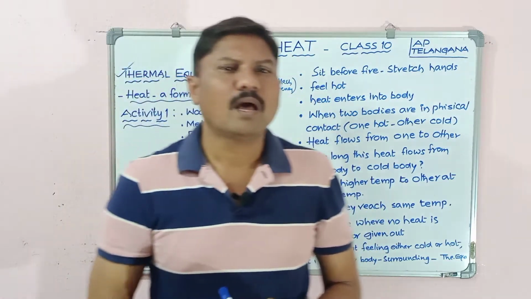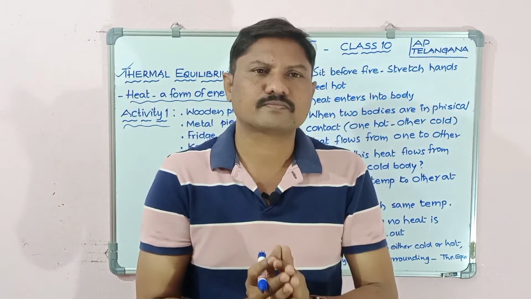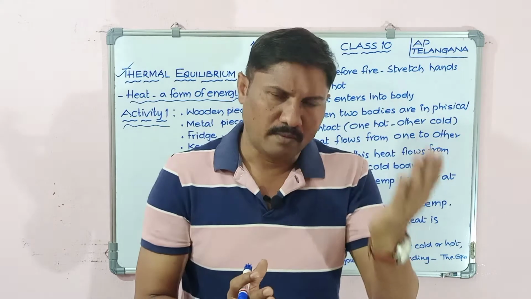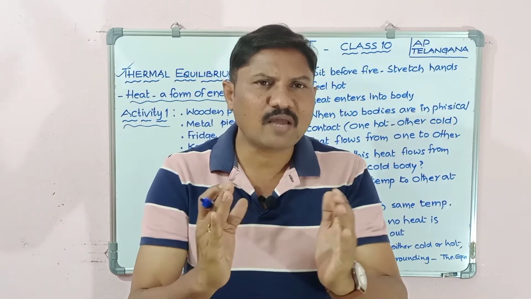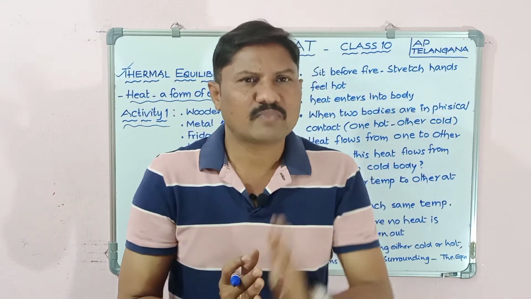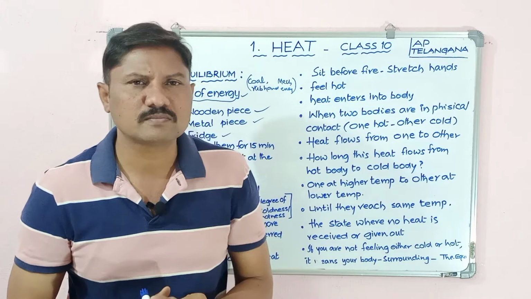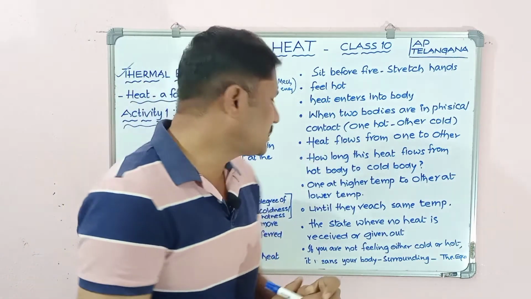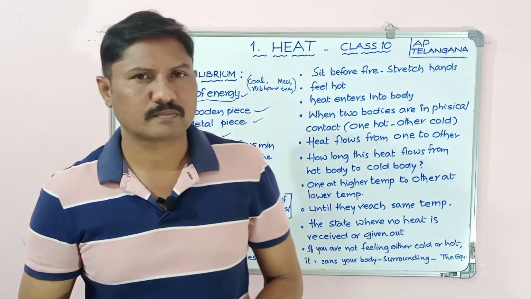In other words, which is hot, the metal piece or the wooden piece? So here we are discussing the degree of coldness or the degree of hotness, which is nothing but the temperature of the body.